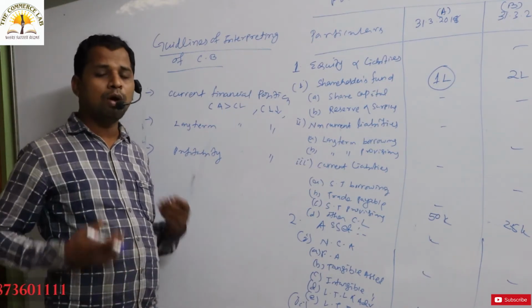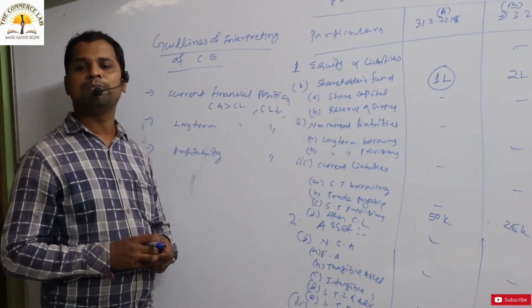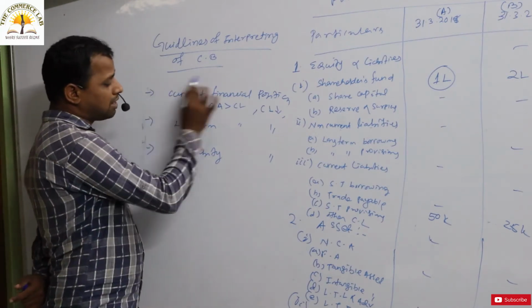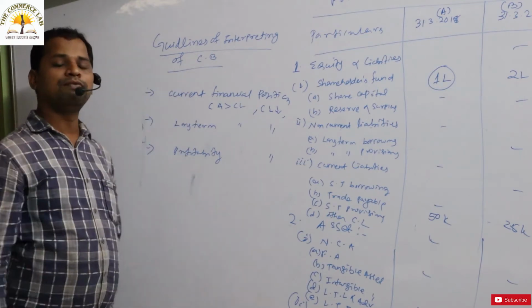That means you are not in a position to fulfill your needs from your current asset within a period of 1 year. So through this particular current financial position, in this way you can interpret the comparative balance sheet.